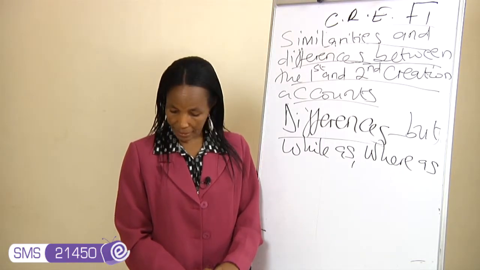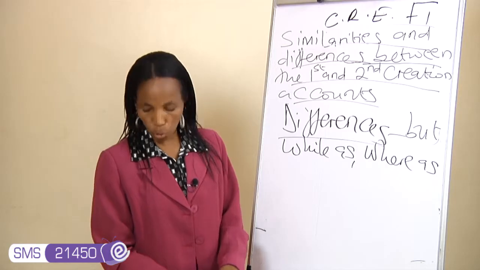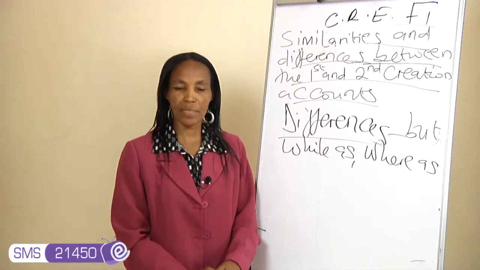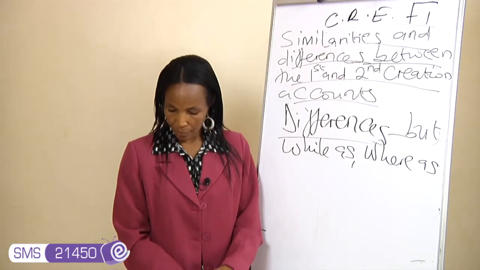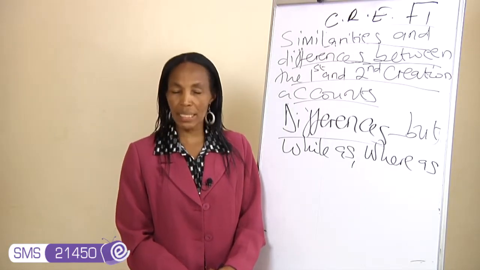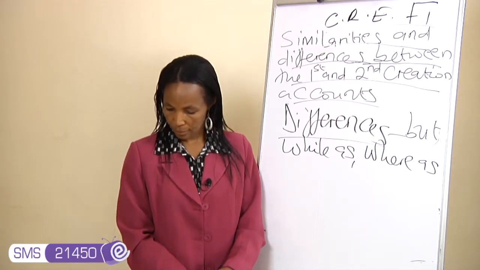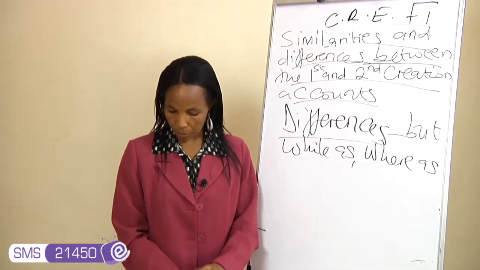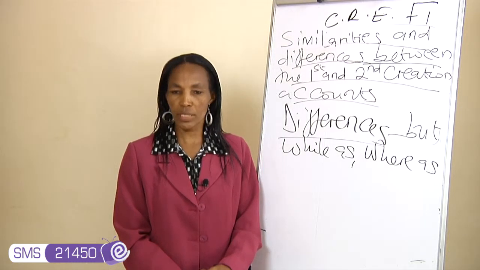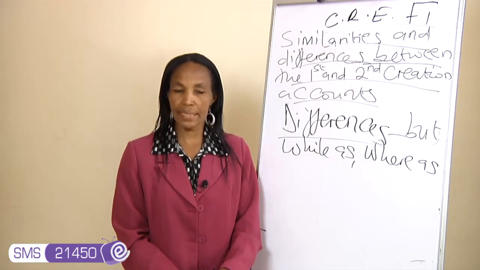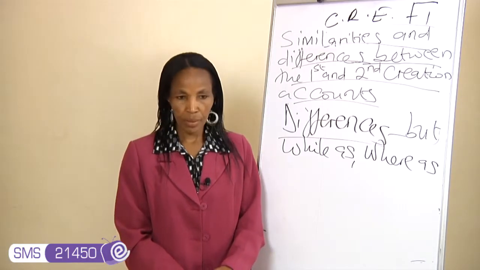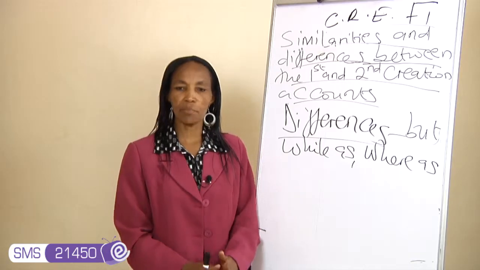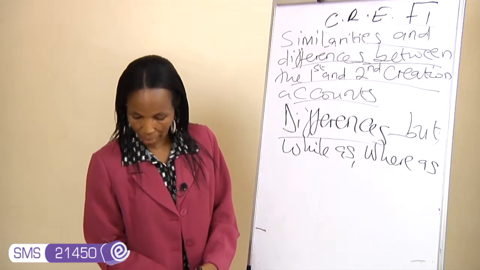The fifth difference: the tree of knowledge of what is good and evil, which was planted in the middle of the Garden of Eden in the east, is mentioned in the second creation account, but it is omitted in the first creation account.